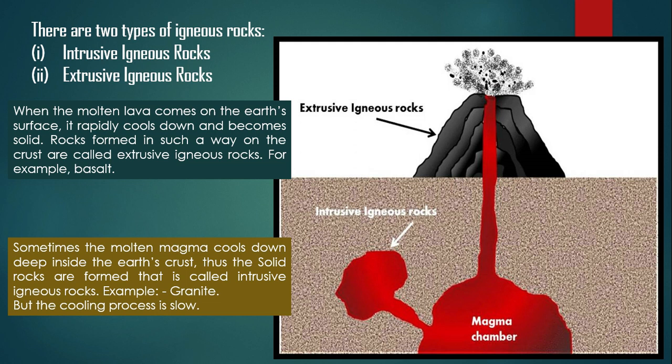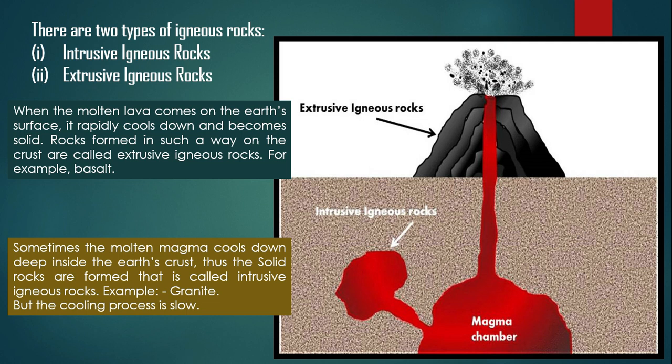So either magma cools down deep inside or on the earth's surface. In both ways, the rock formed is known as igneous. But when it cools down inside, it forms intrusive igneous rock. When it cools outside, it forms extrusive igneous rock. The example of intrusive igneous rock is granite.